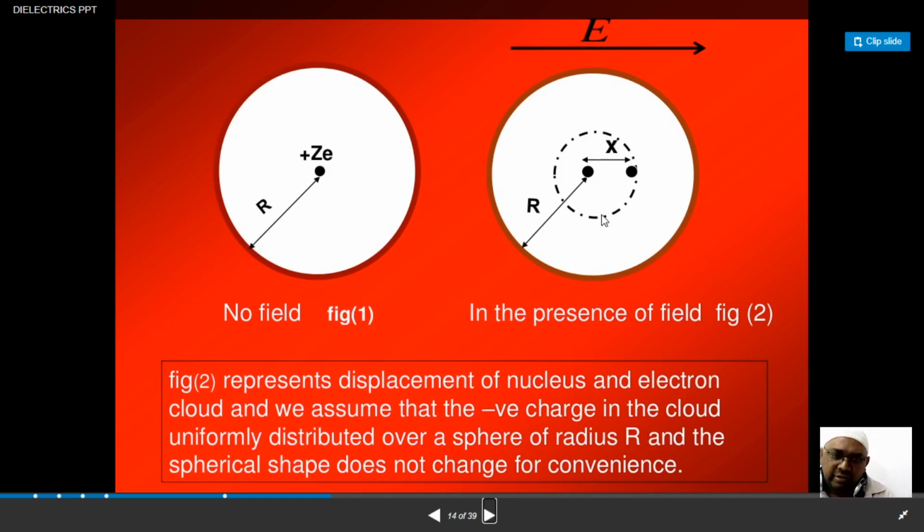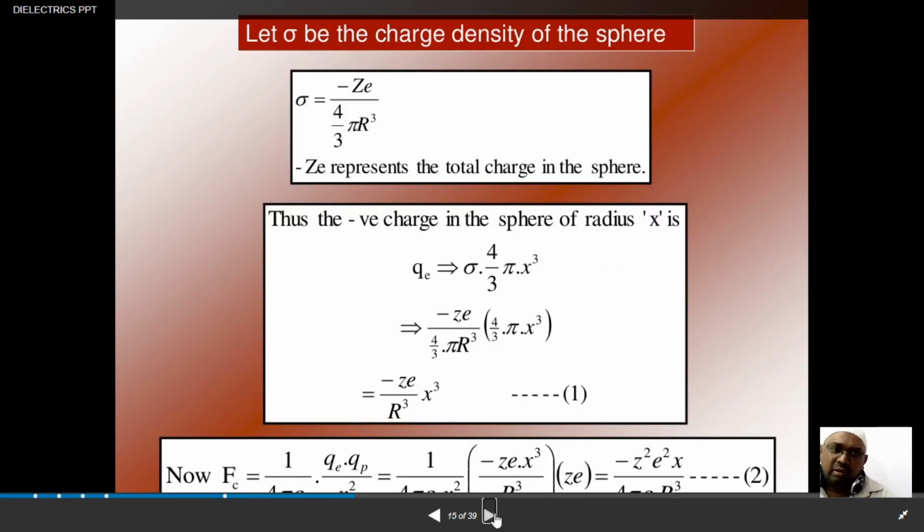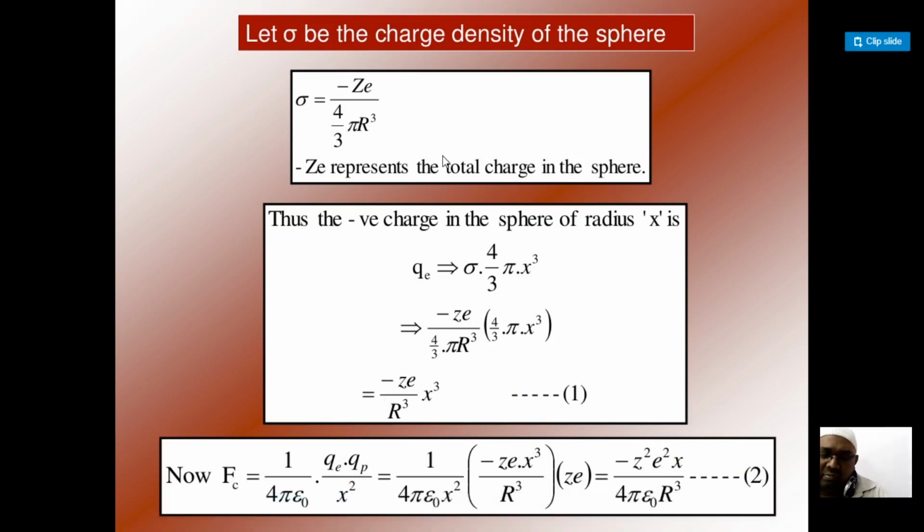For our reference, we have drawn with a dotted line where you have a positive charge, and the electron cloud will be present in this particular fashion, and the radius of this sphere is capital R. Let rho, or sigma, be the charge density of the sphere.